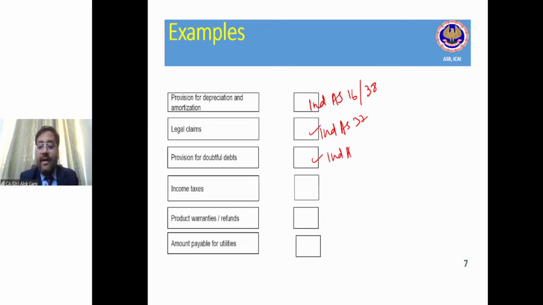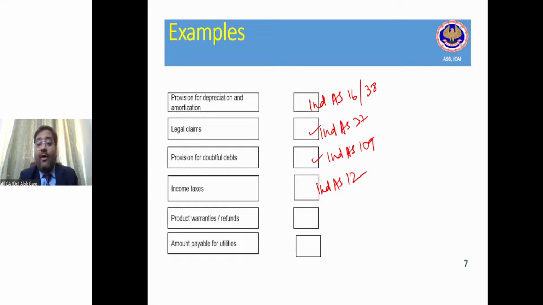It is covered under Ind AS 109, right? Because it is on the financial asset. So it is covered under Ind AS 109. Provision for income taxes. It is covered under Ind AS 12, income taxes.